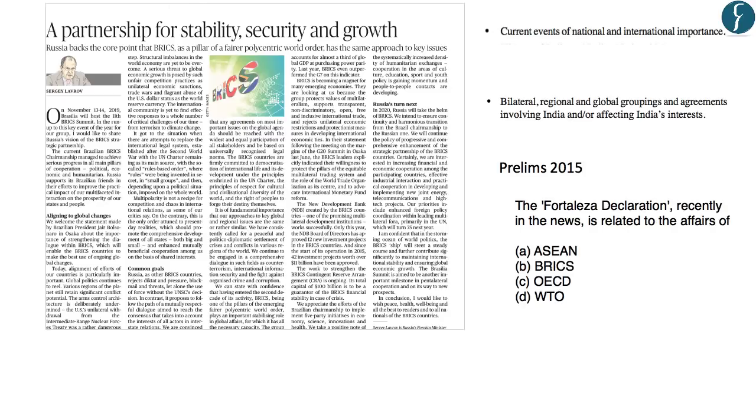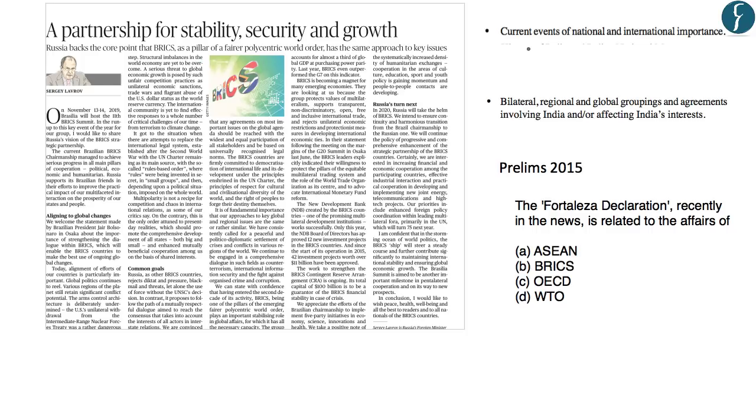The next article is again an editorial taken from page number 10: "A partnership for stability, security and growth." This article has been written by Sergei Lavrov, who is the foreign minister of Russia. On the eve of the 11th summit, which is about to begin in Brazil, he has highlighted the role which BRICS can play in contemporary global politics and geostrategy, as well as the convergences in the interests of